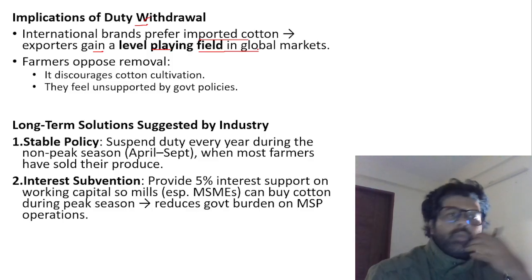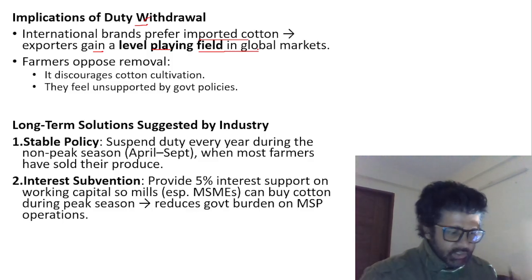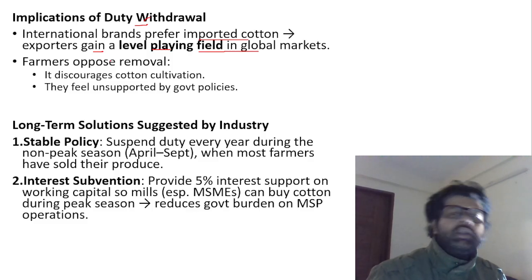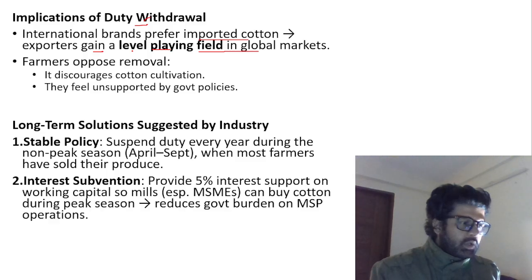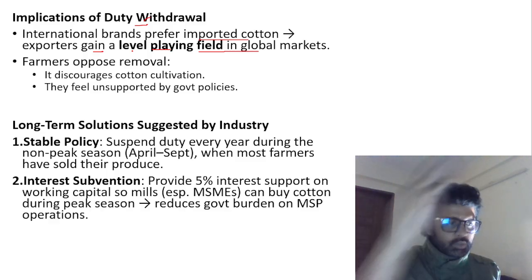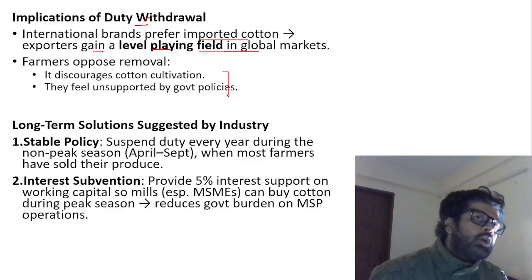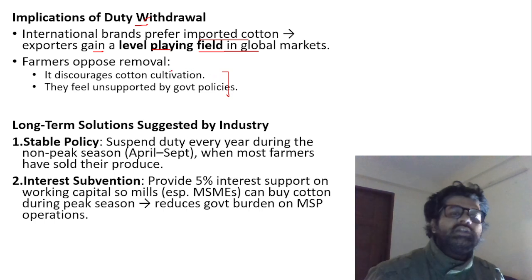If brands like Raymond use India's domestic cotton, which is considered inferior, then when they export outside our country, they will not be taken on the same footing as domestic companies of France, etc. If they use imported cotton, they gain a level playing field in global markets. The farmer is not happy because the purchase of their cotton will decrease if more cotton comes from outside. Hope I'm making some sense here.